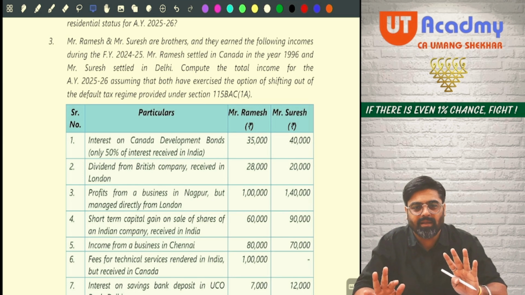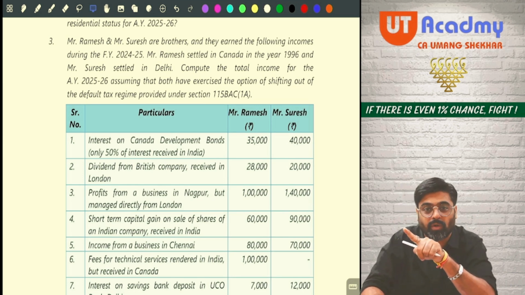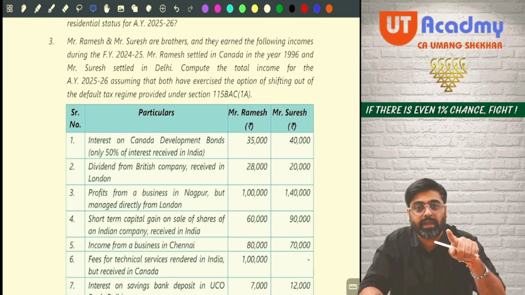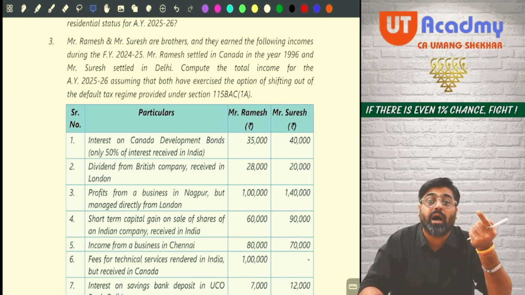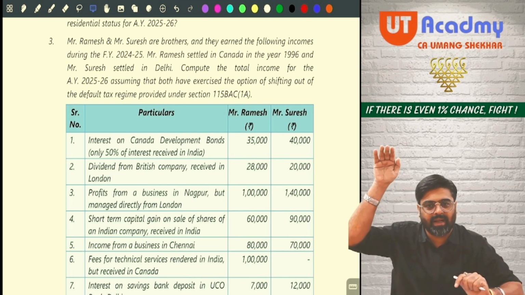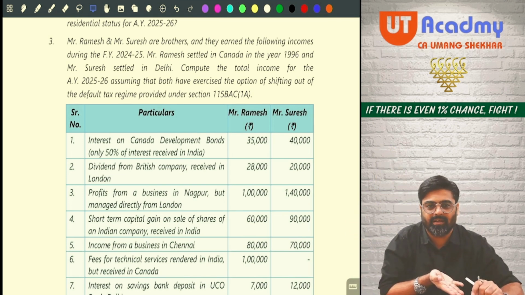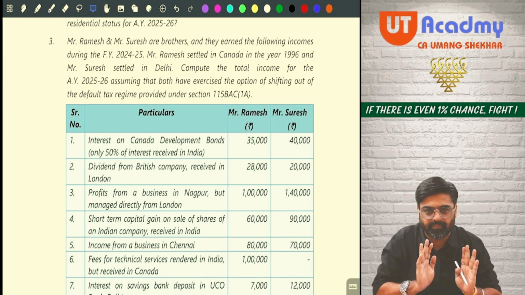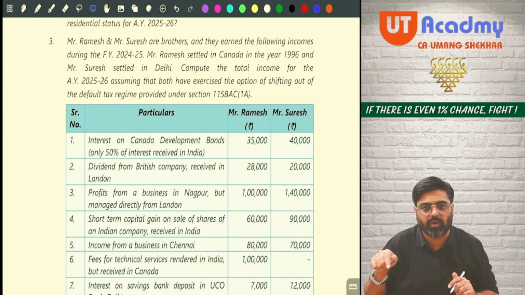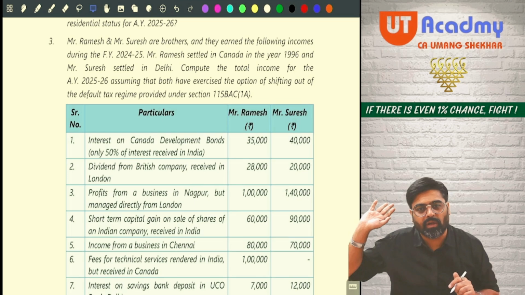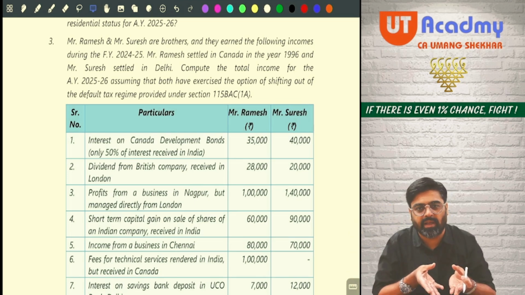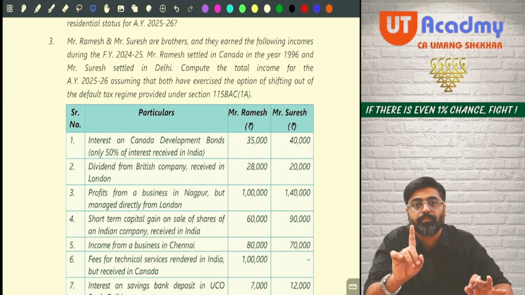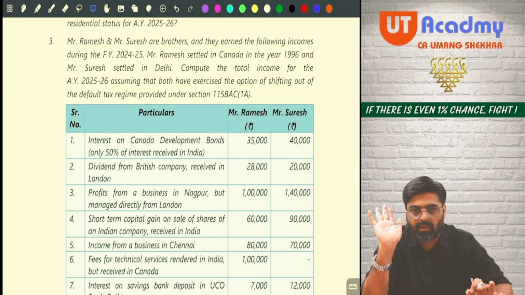Meaning that the residential status of Ramesh would be non-resident in this year, and the residential status of Suresh for this year will be ROR. Because since 1996 he is in India, and this year also, full year he is in India, meaning that he is ROR. Since 1996 onwards, Ramesh is outside only and he has not come to India for a single day, hence he is a non-resident. So we got the residential status for both the brothers, yes or no?